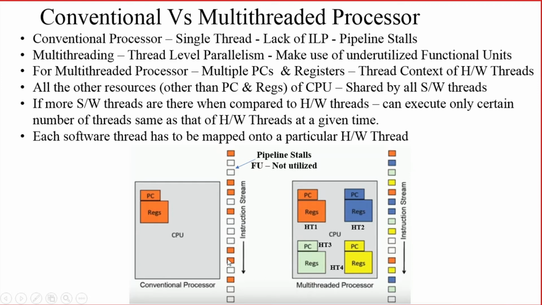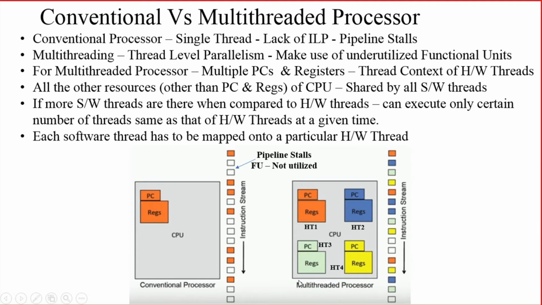Since one thread was there in the conventional processor, most of the functional units were free. But now, with the multi-threading concept, various threads can utilize the previously underutilized functional units. So for a multi-threaded processor, multiple PC and register sets will be available.